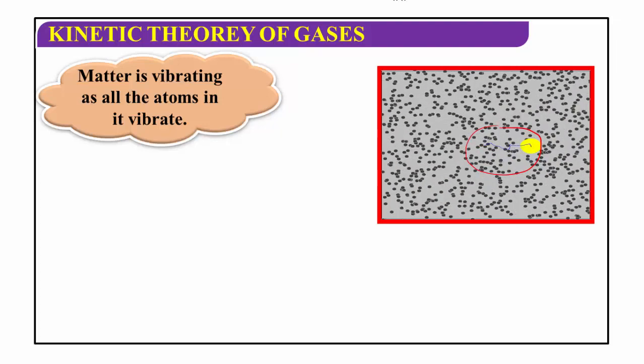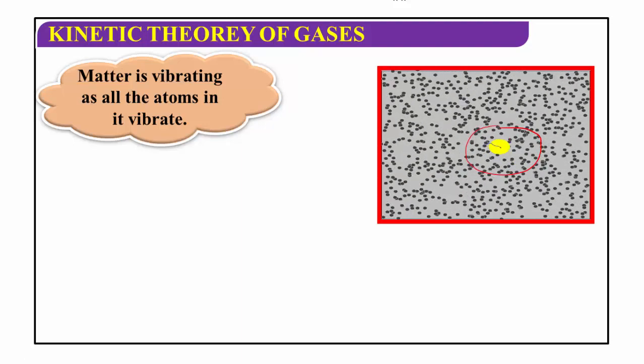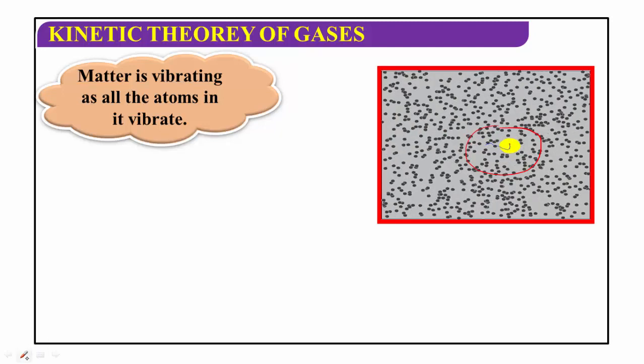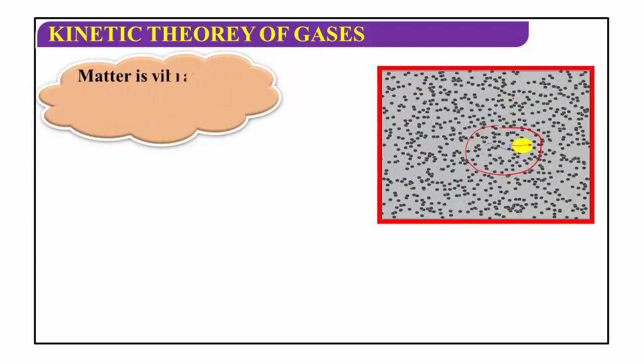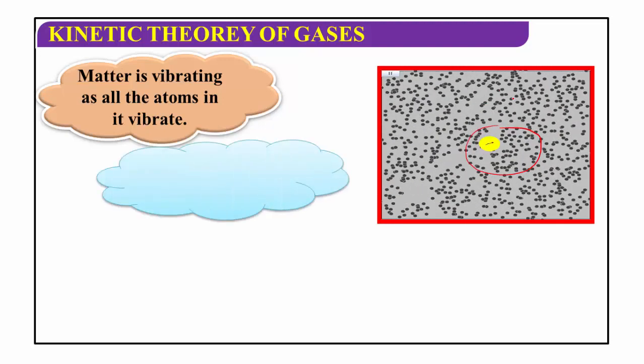In this system, the matter is vibrating as all the atoms in it vibrate. Here, these are the atoms. All these atoms vibrate, then the matter also vibrates. Matter is vibrating as all the atoms in it vibrate.